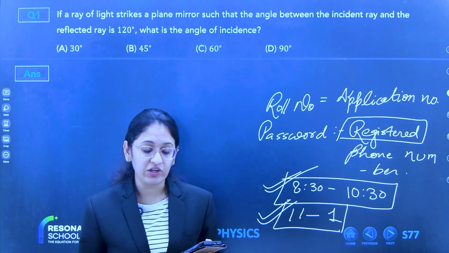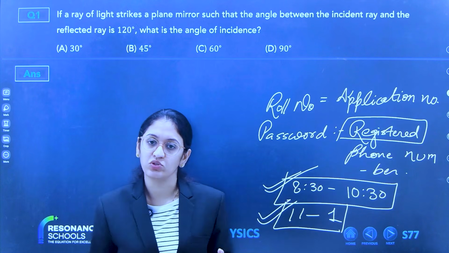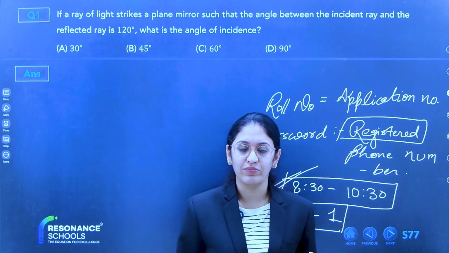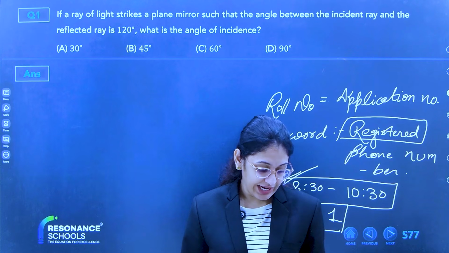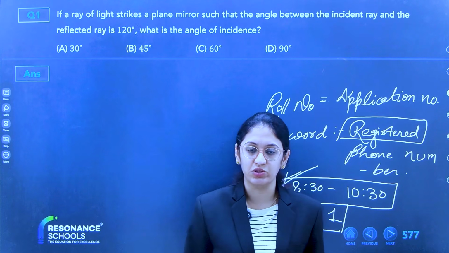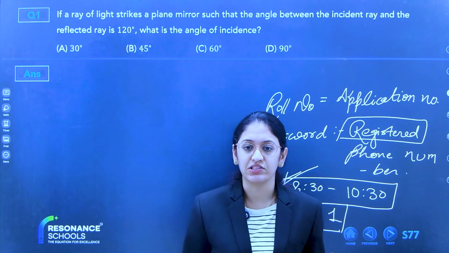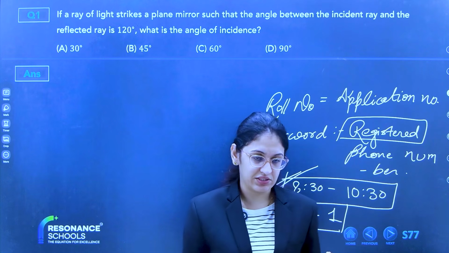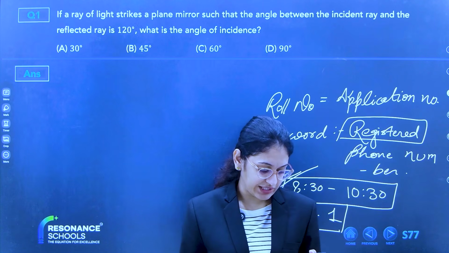Okay, there is no need to worry. You have studied, you are going to study, so you can give a paper. It's an online exam. You can sit at your home and do the paper. No need to worry. 11 to 1, we will discuss the solutions of the paper. For each subject, there will be a live discussion of the paper: for physics, for chemistry, for bio, for maths. No classes, only exam.